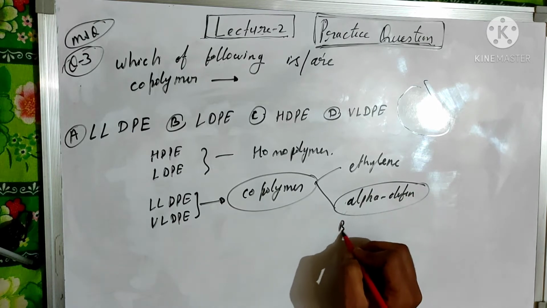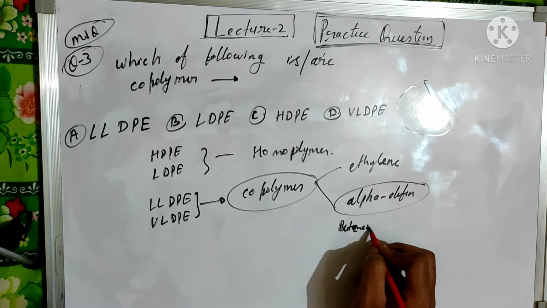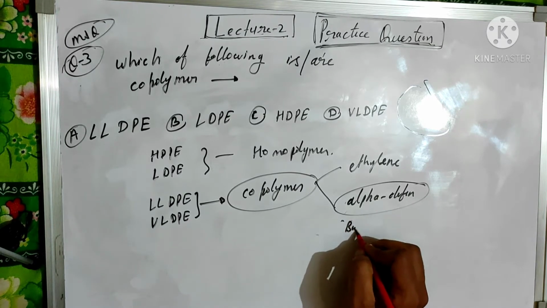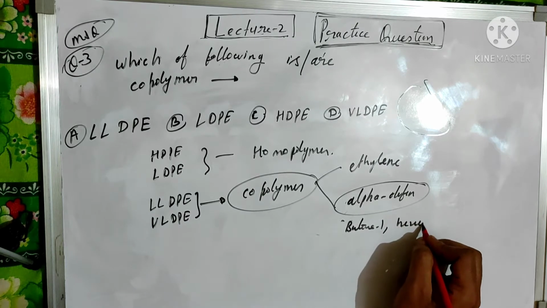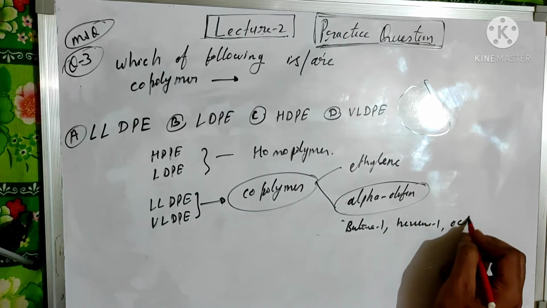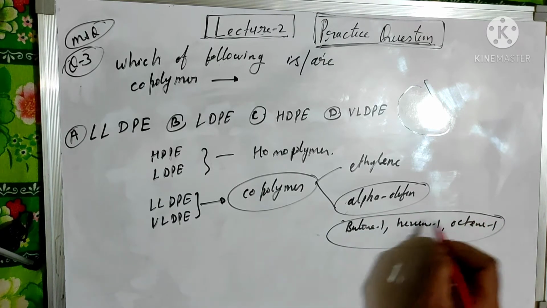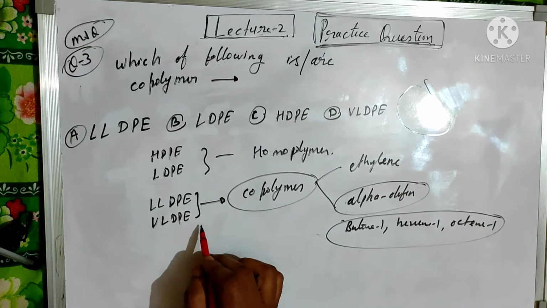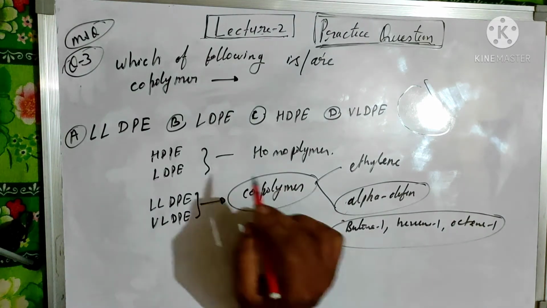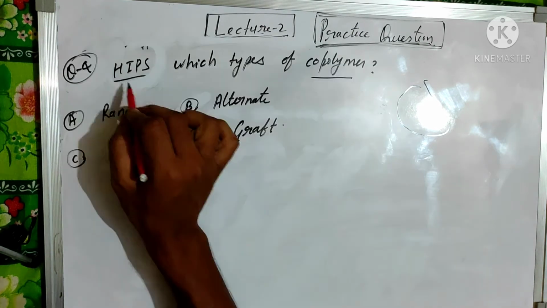That means butene 1, hexene 1, octene 1. These are the co-monomers of LLDPE and VLDPE. So options A and D are correct.